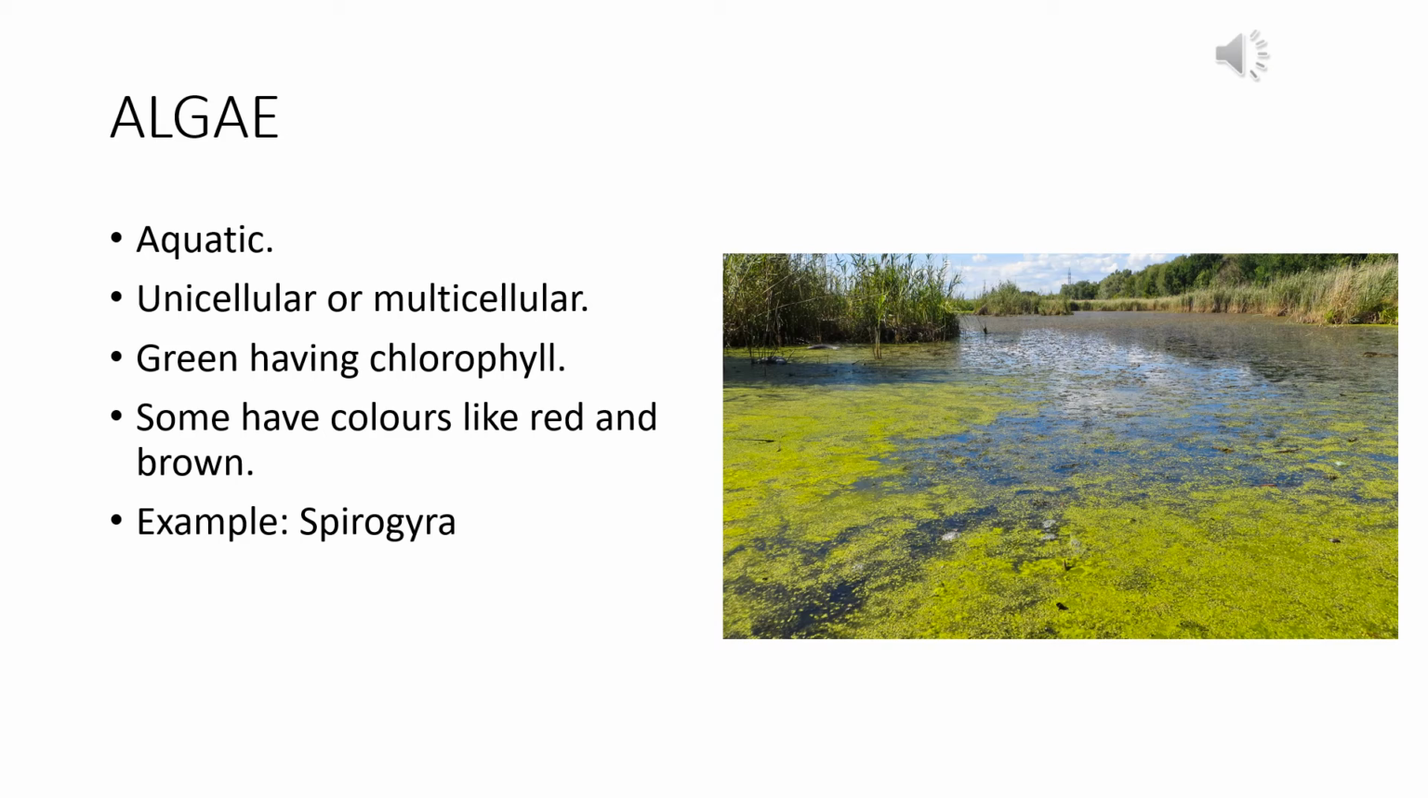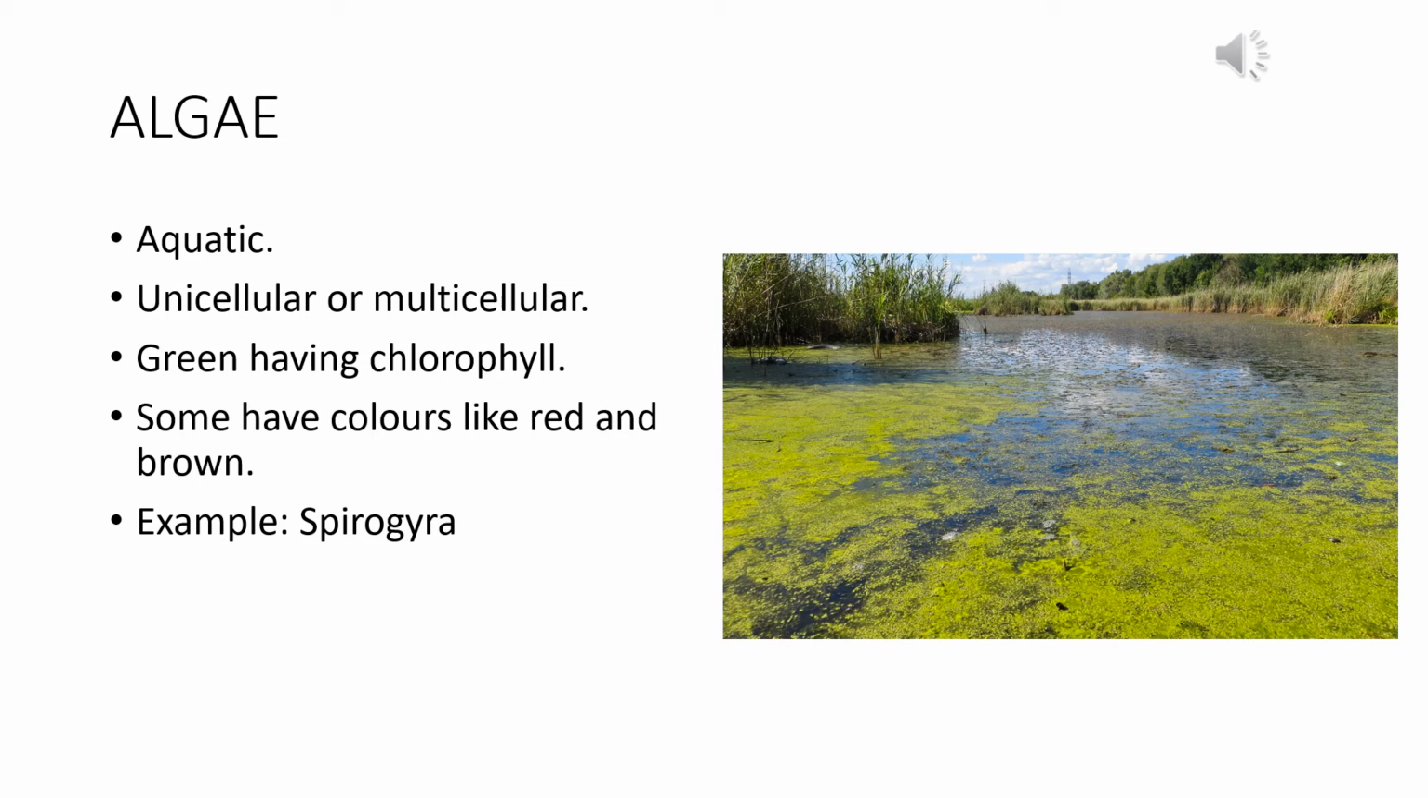Let us look at the first division of kingdom Plantae, which is the algae. The algae are aquatic, that is they grow in water. The body of algae can be unicellular or multicellular. As we can see in the picture, they are green in color, so they have chlorophyll, and since they have chlorophyll, they can do photosynthesis and they are called autotrophs.